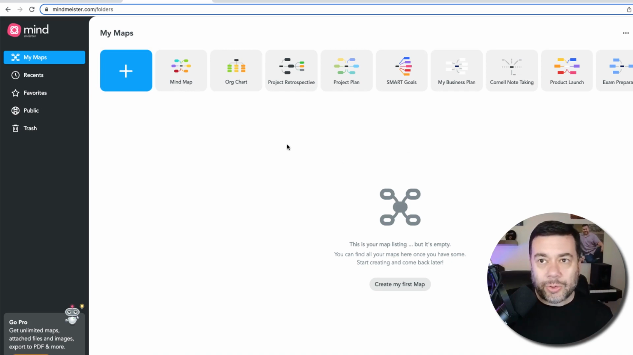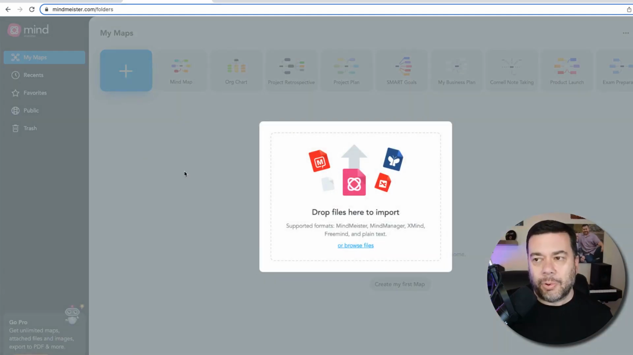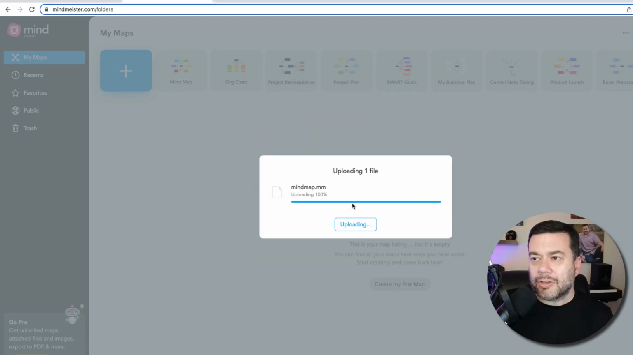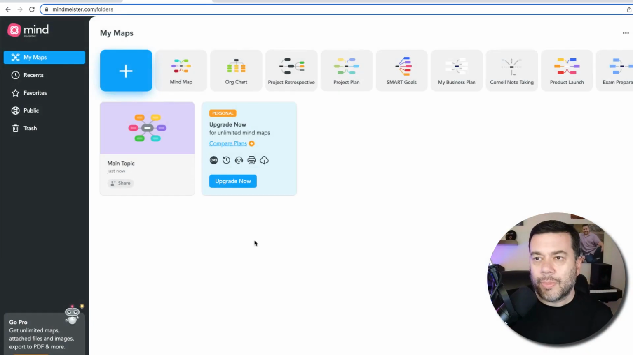So my guess would be, being a software guy, I would want to create a new map. And when I click on this button here, I see an import option. So my thought process is that I can use this to import the sample map that ChatGPT created. So I'm going to go ahead and select import, and it asks me to drop files here to import. So I'm going to come over to my demo folder, and I'm going to drag this mind map file, and I'm going to see a new main topic icon show up here.